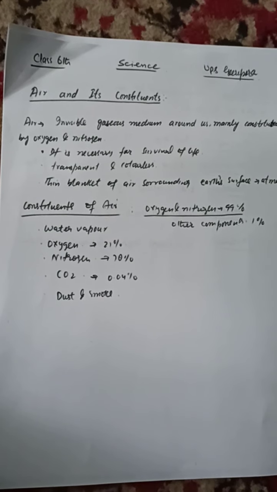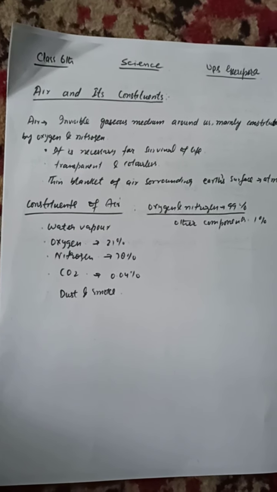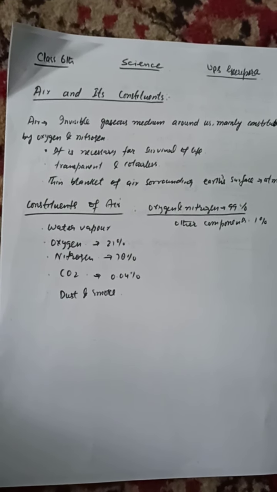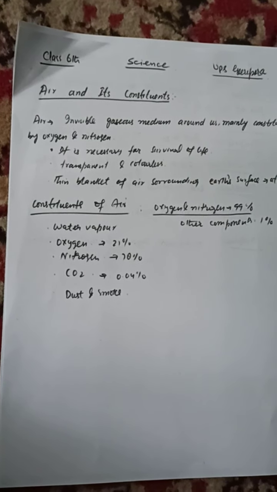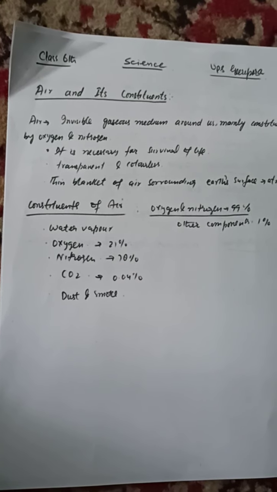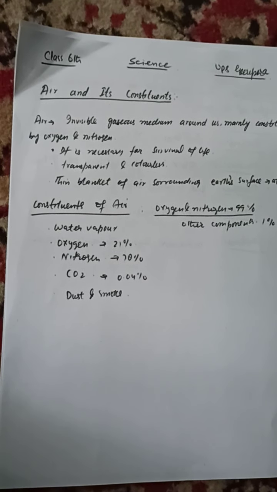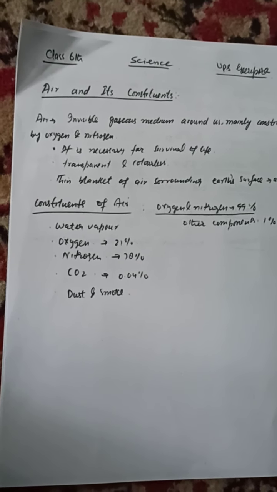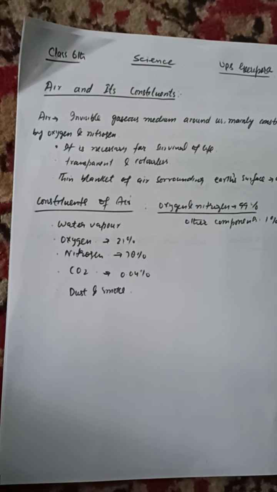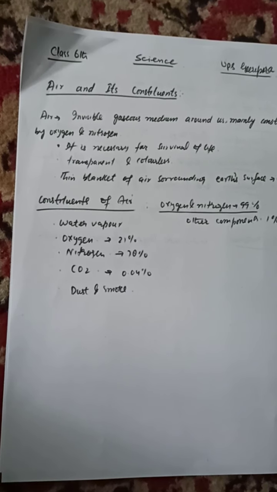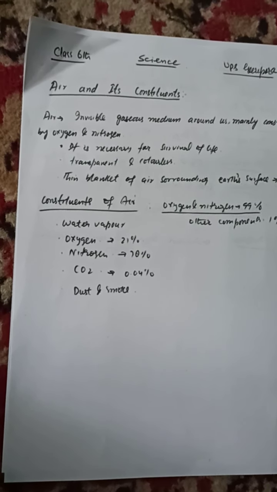Air also contains dust and smoke. Smoke is another component given out when the fire burns. It is very harmful and adds fine dust particles and a few other gases to the air. Air also contains very fine dust particles, which can be seen when a beam of light enters a dark room. The tiny particles flying around in the beam are actually these dust particles.